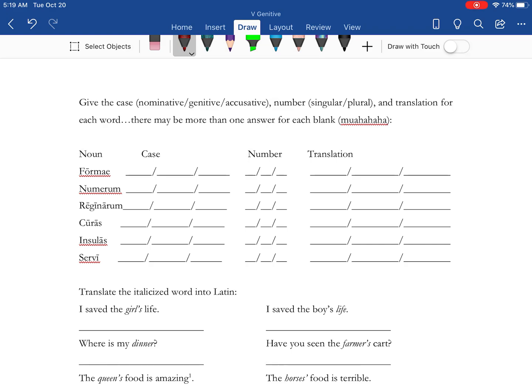Welcome back. This is part 2 of lesson 5, the genitive case. So we're going to start off with just some case identification. Nominative is the subject, genitive shows possession, and accusative is the direct object. Number just refers to whether it's singular or plural.